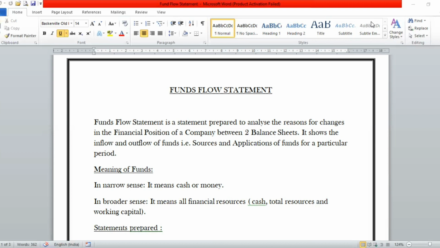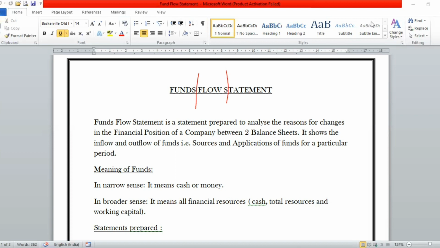Now, firstly, to understand the basics of this chapter, I'm just going to divide the whole name of this chapter into three parts. First is funds, second is flow, and third part is called statement. We will be reading out meanings of these three terms individually first. So, the meaning of funds first.